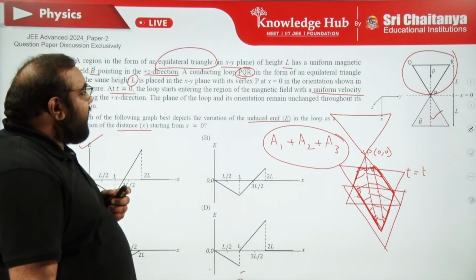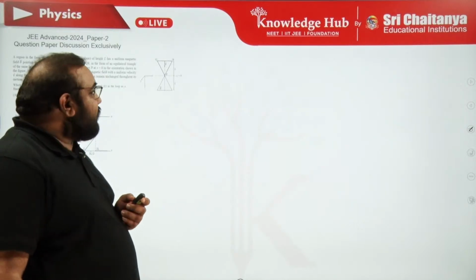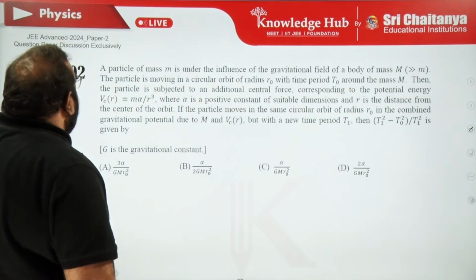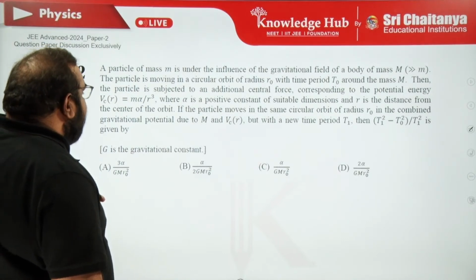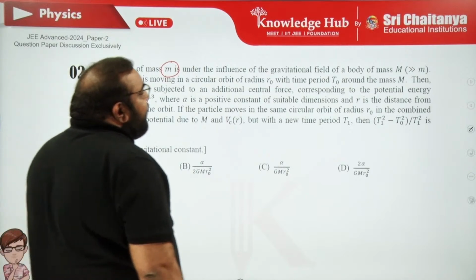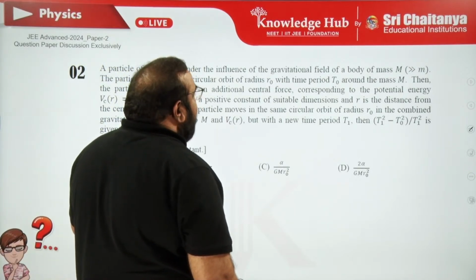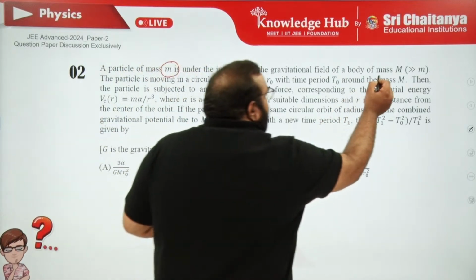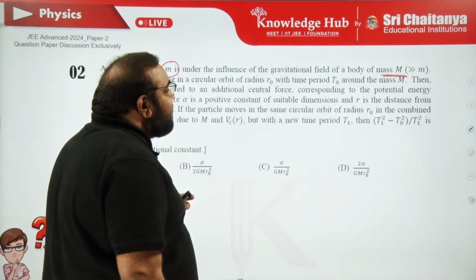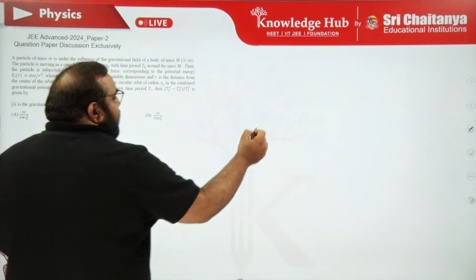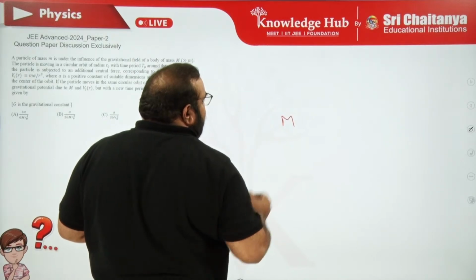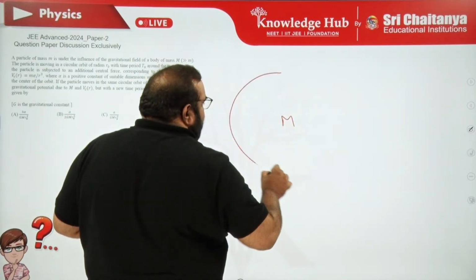Okay, hope everyone did this question correctly, and let us go for the second question. A particle of mass m is under the influence of a gravitational field of a body of mass capital N. Observe carefully. Let me say here is the mass capital N up to a certain region.